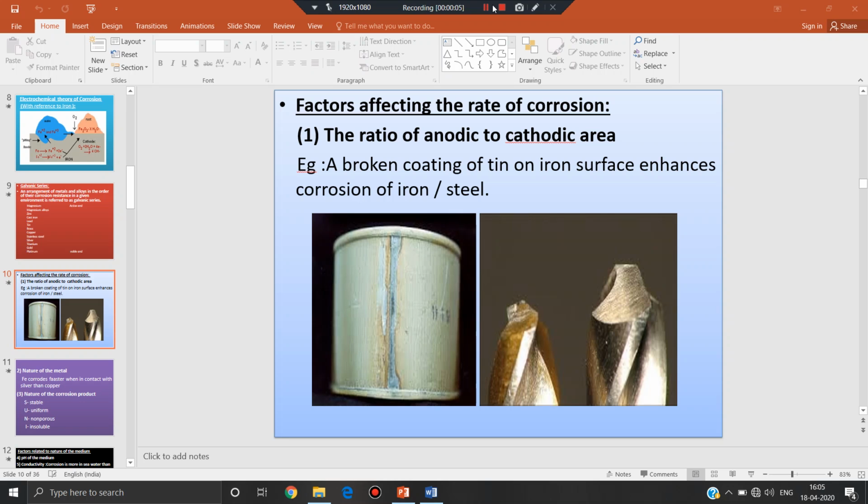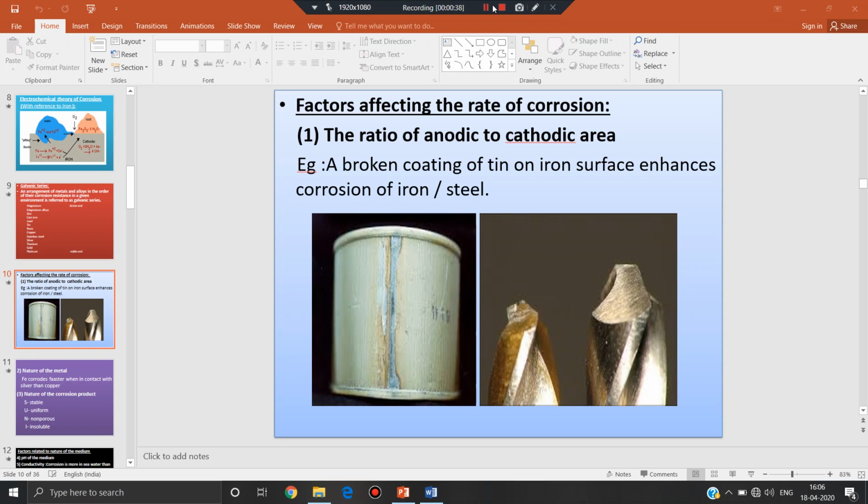Let us see what are the factors affecting the rate of corrosion. There are two important factors. Based on that, we can classify into three different categories. One is the ratio of anodic to cathodic area, and second one is the nature of corrosion product, and third one is the nature of metal. And based on corrosion medium, again there are three more factors.